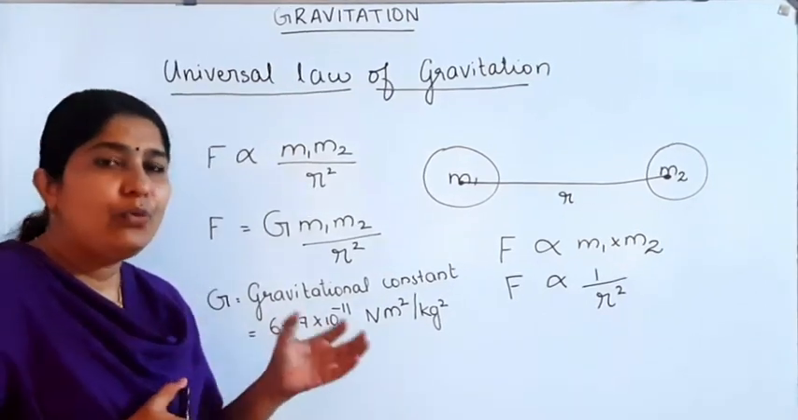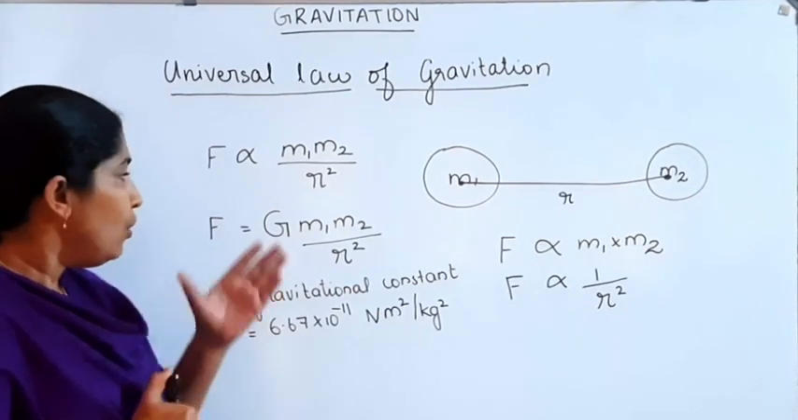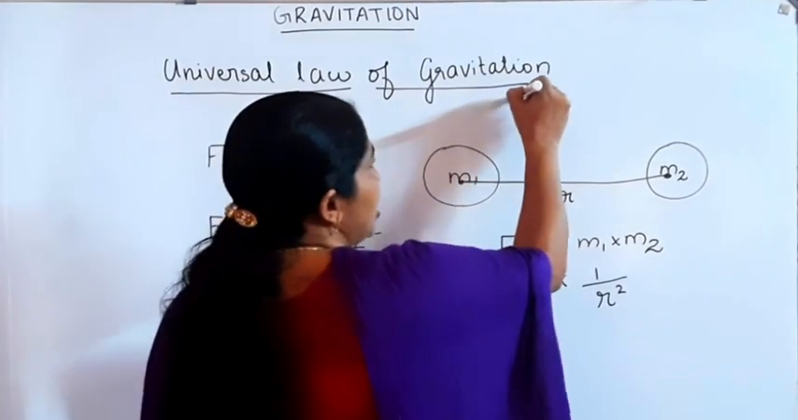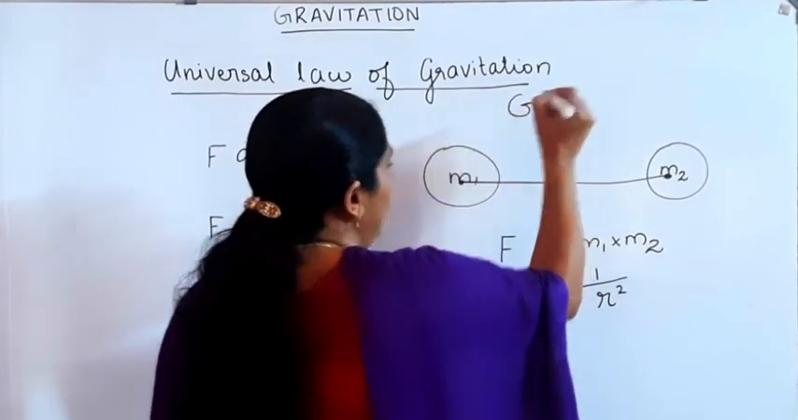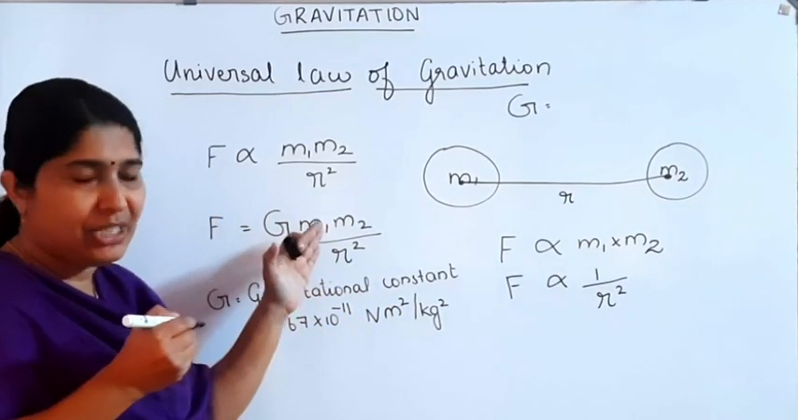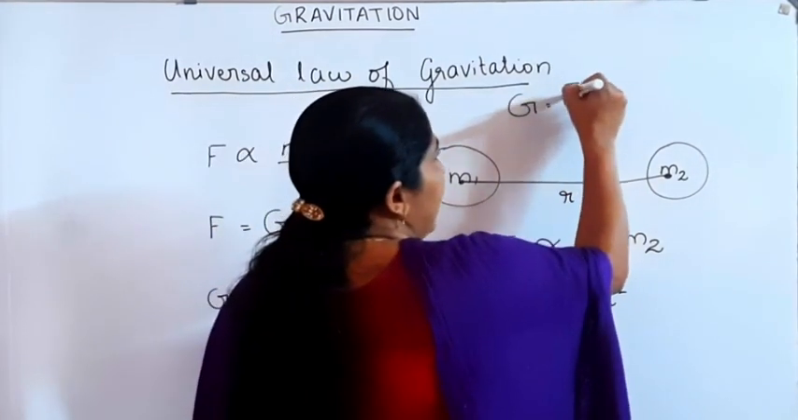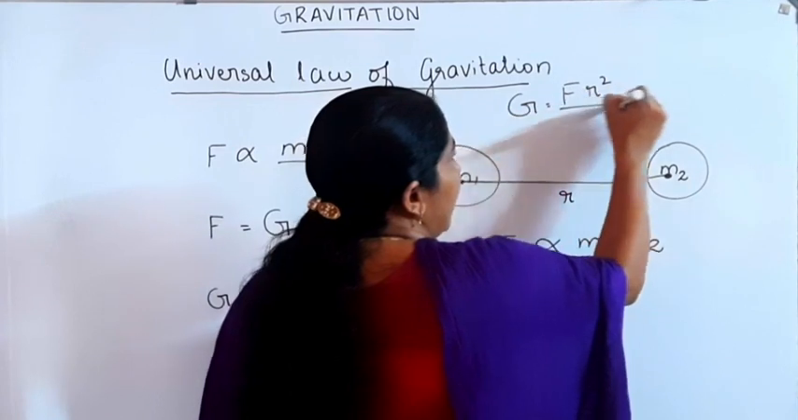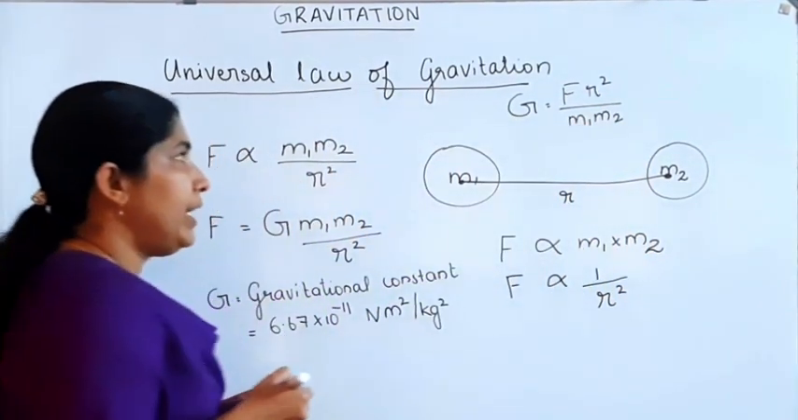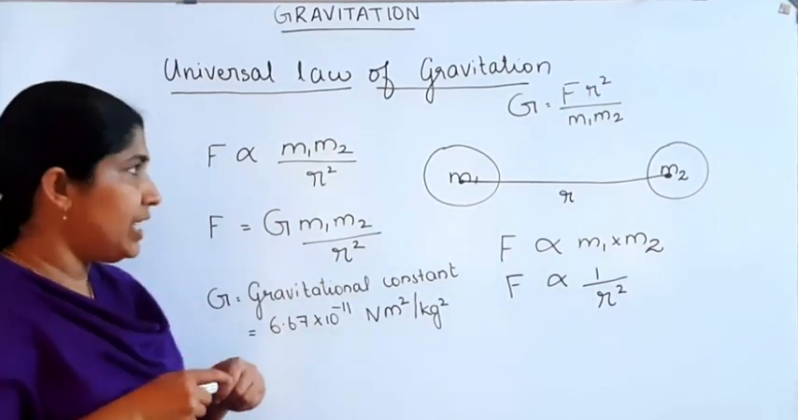Now we want to find out the dimension of gravitational constant. For this, on rearranging the equation, we can write gravitational constant G is equal to F r square divided by m1 m2.